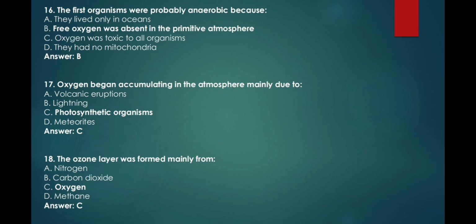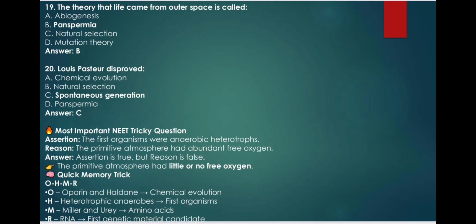17. Oxygen began accumulating in the atmosphere mainly due to: A. Volcanic eruptions, B. Lightning, C. Photosynthetic organisms, D. Meteorites. Answer: C. 18. The ozone layer was formed mainly from: A. Nitrogen, B. Carbon dioxide, C. Oxygen, D. Methane.